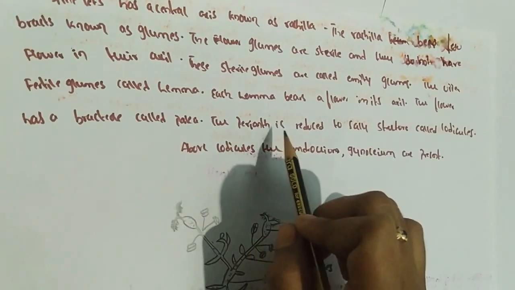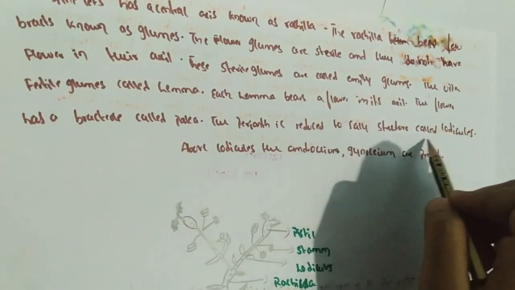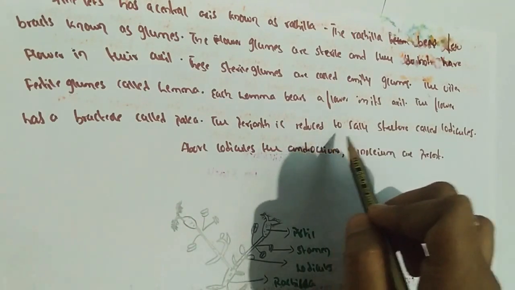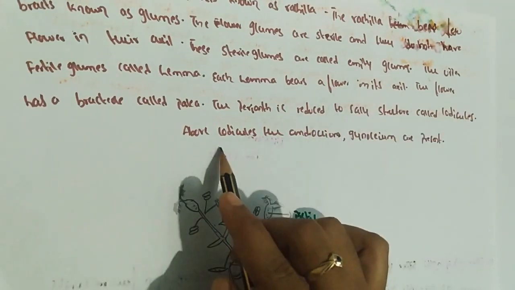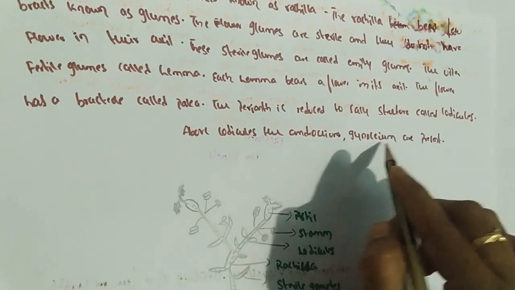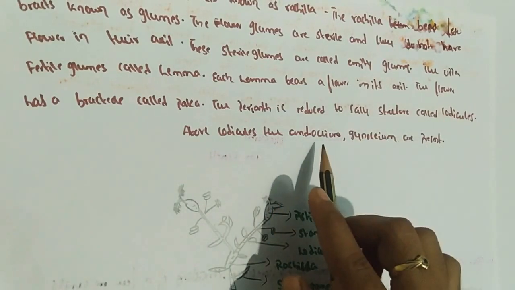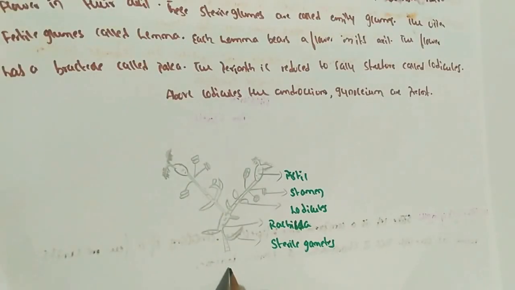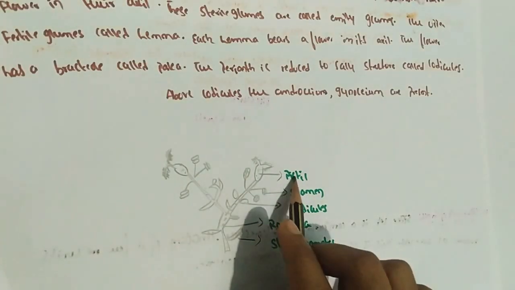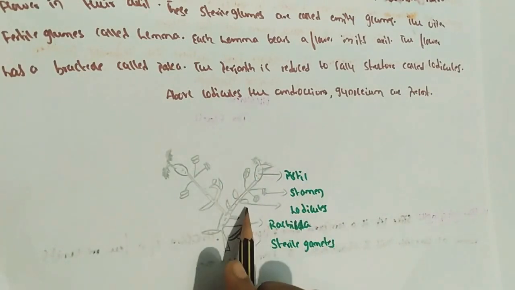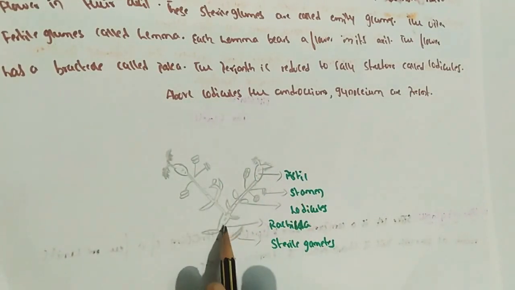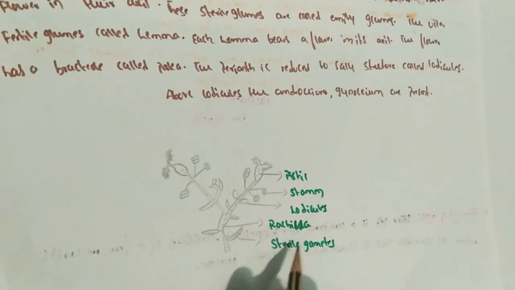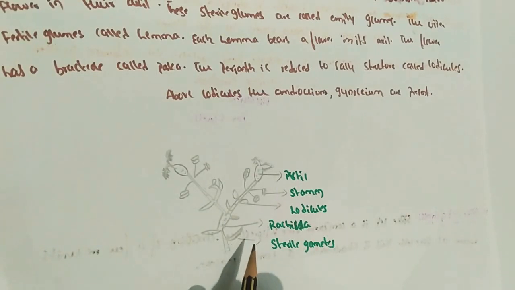The perianth is reduced to scaly structures called lodicules. Above the lodicules the androecium and gynoecium are present. This is a spikelet of grass inflorescence. This is the pistil, these are the stamens, the lodicules, and the rachilla. The central axis is called the rachilla, and these are the sterile glumes. Sterile means it does not have a flower in its axil.